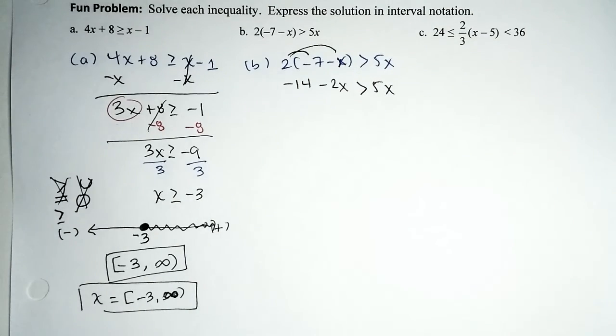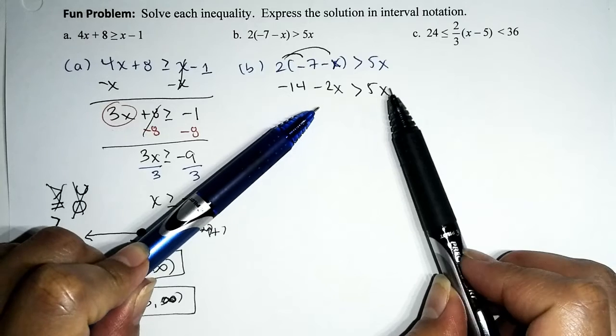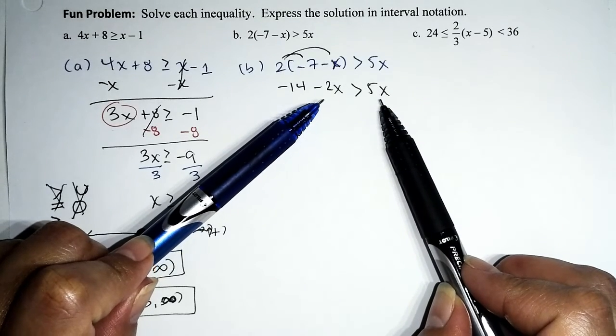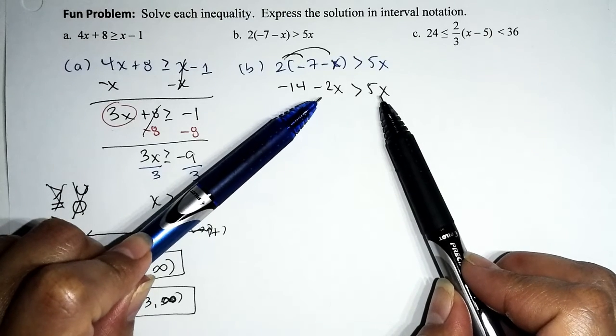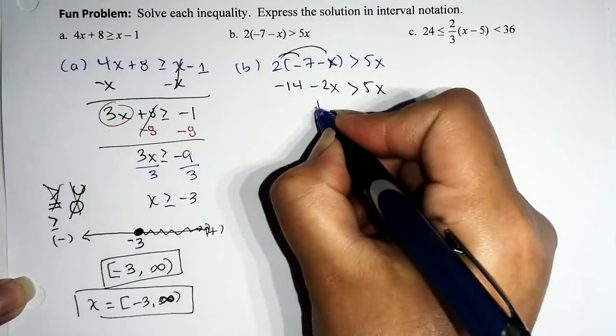Fantastic. So at this point, I may not be able to read your mind. Some students are like, okay, I don't care if we have an equation or inequality, I always want the x on the left. For me, I'm still deathly afraid of negative coefficients. So because negative 2 is smaller than 5, I'm going to choose to undo the subtraction by 2x. So let's do it. If we go that route, let's add 2x to both sides.